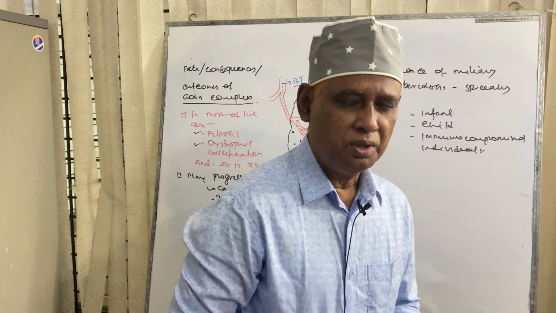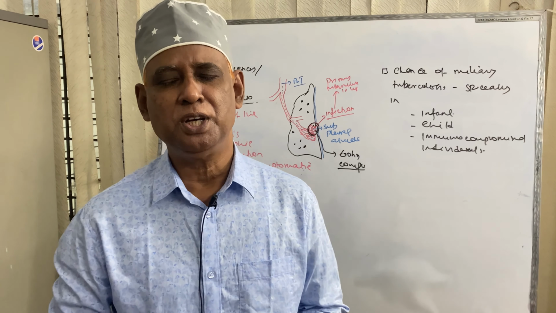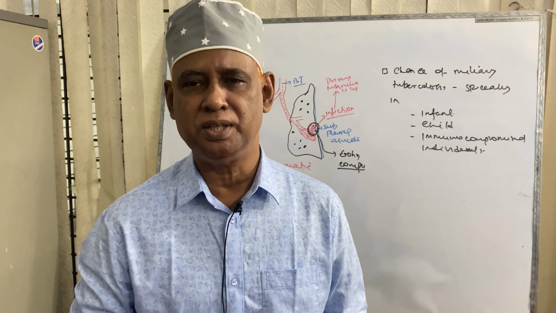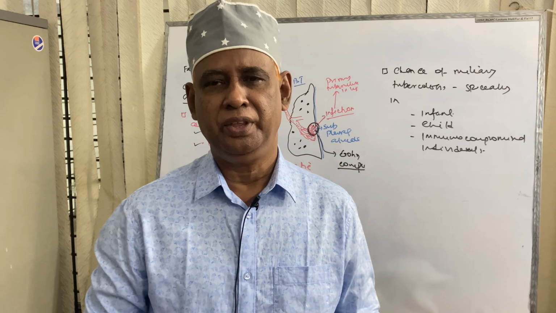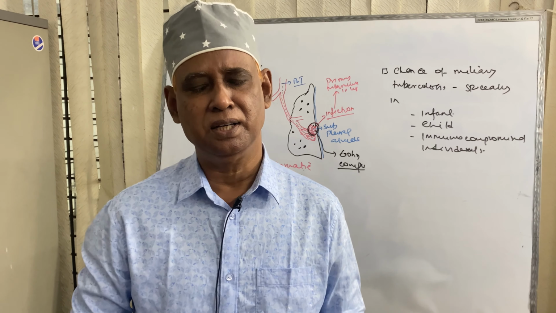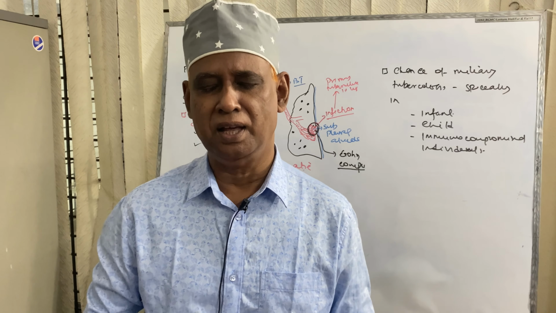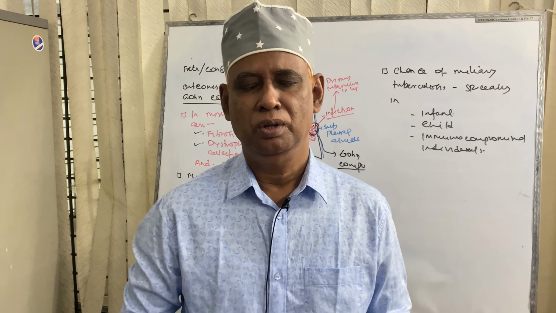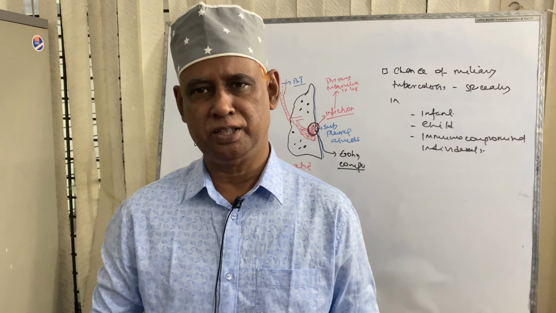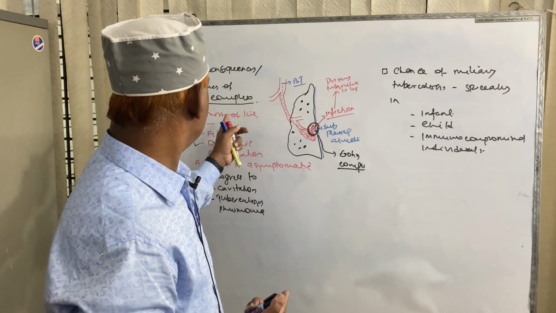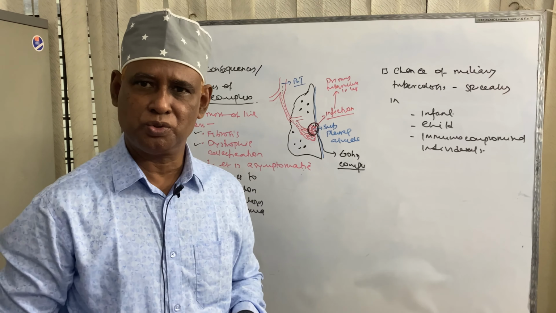Dear audience, on first exposure to Mycobacterium tuberculosis, there is primary tuberculosis. That primary tuberculosis may occur in the lung and also in tissue other than lung like skin, conjunctiva, lymph node, oropharynx, intestine, etc. We are talking about primary pulmonary tuberculosis.